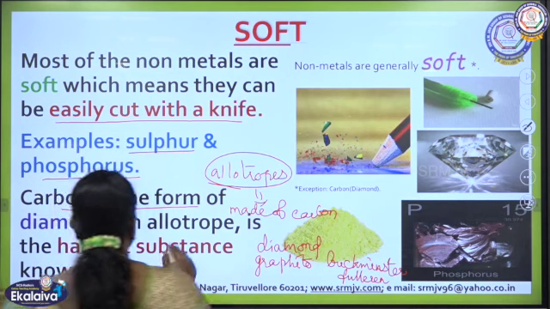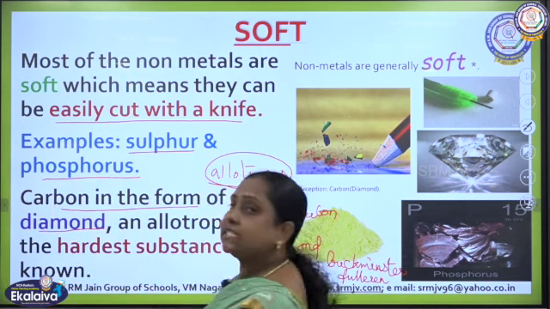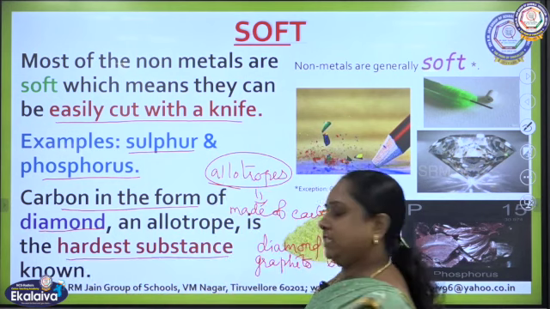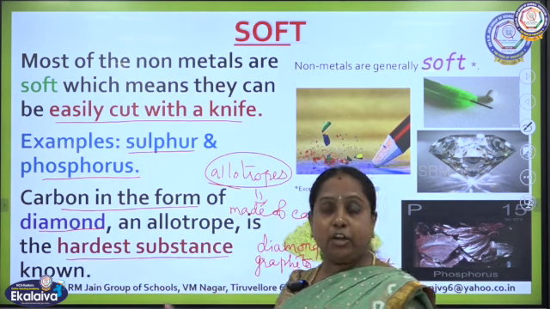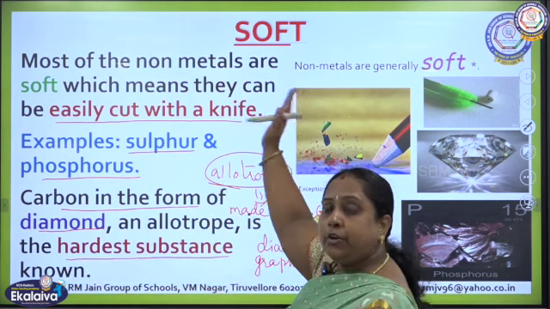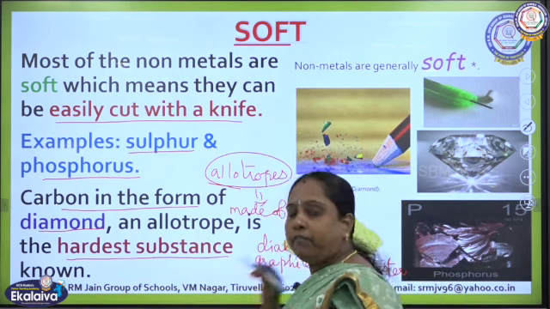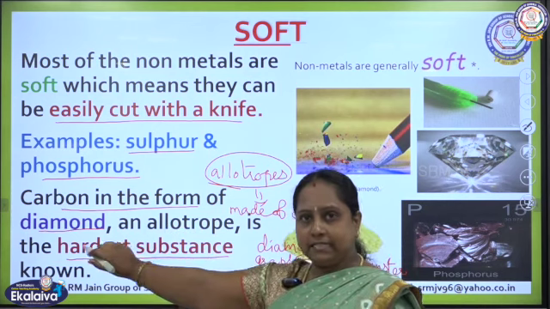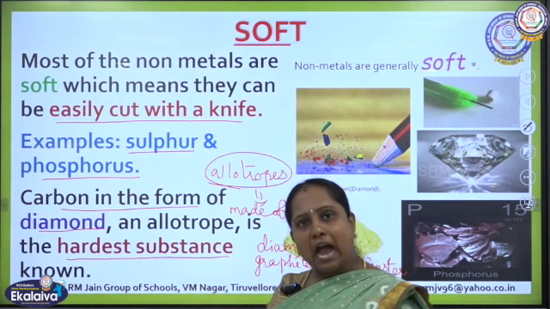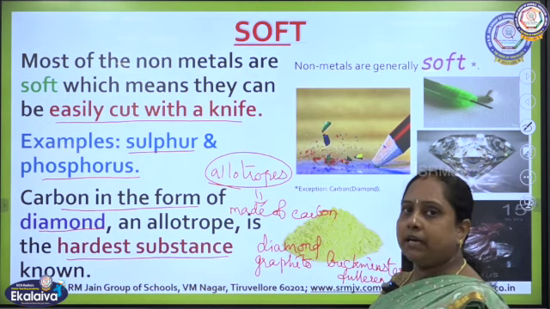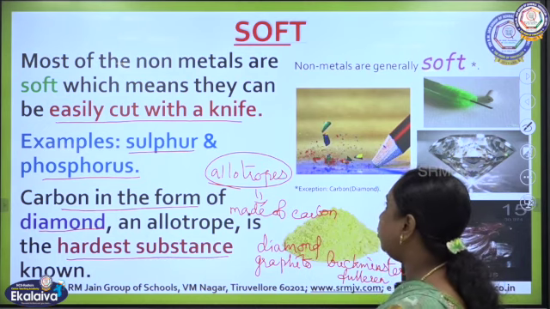Among these 3 allotropes, diamond is the allotrope of carbon which is the hardest substance. Normally what did we learn? Non-metals are soft, but the only non-metal, in the form of an allotrope of carbon, that is diamond, shows the hard nature. So, this also will be a 1 mark question, children. Please make a note of it.